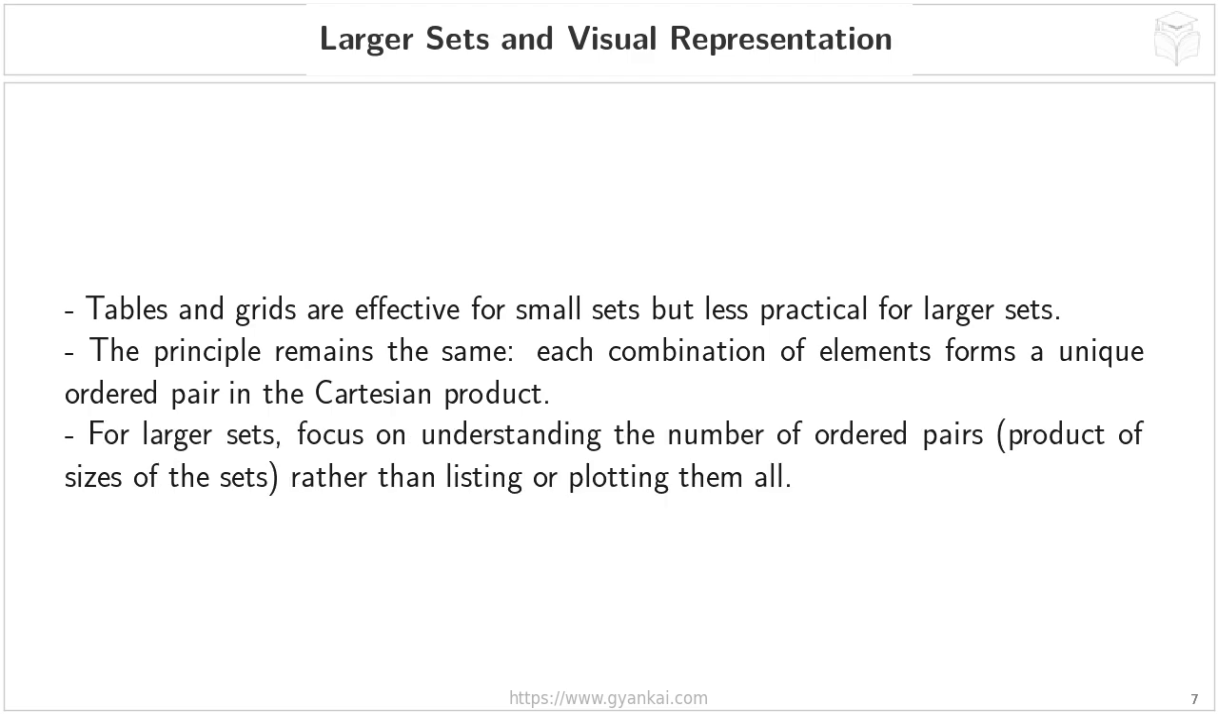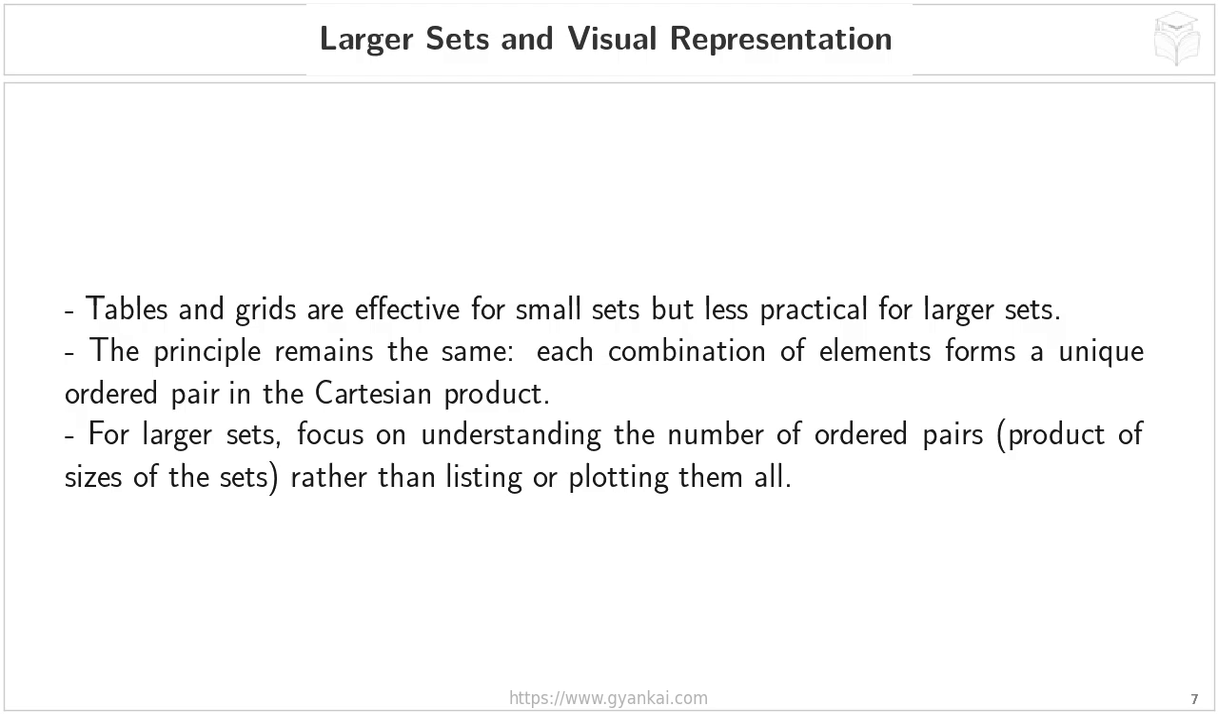Now, instead of trying to list or plot all those ordered pairs when the sets are large, we shift our focus. We start thinking about how many ordered pairs there would be, and that's where the size of the sets comes in. If set A has m elements and set B has n elements, then the total number of ordered pairs in the Cartesian product A cross B, and I'm saying cross as in A times B, is simply m multiplied by n, so the total number of ordered pairs is the product of the sizes of the two sets. This is a crucial takeaway.